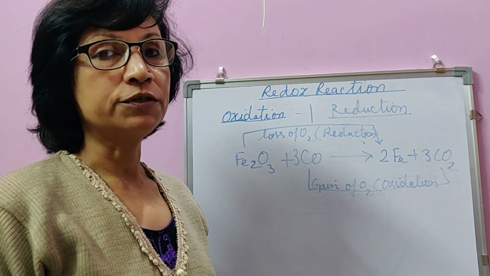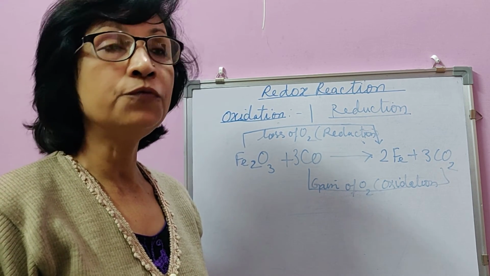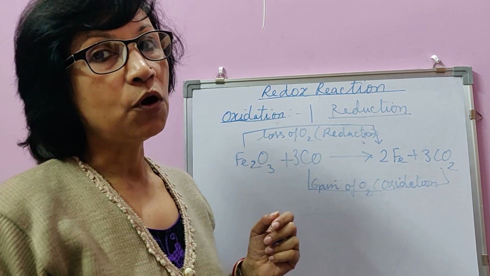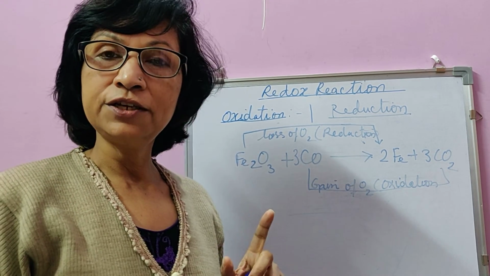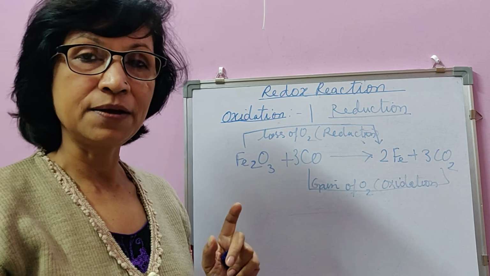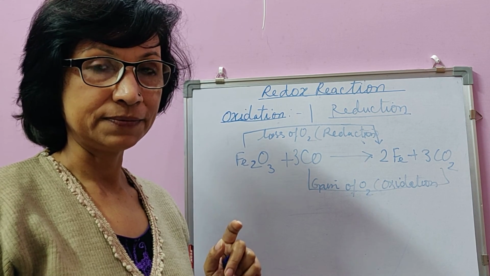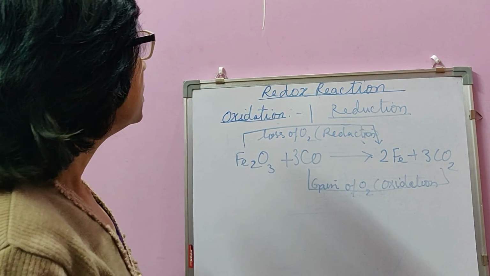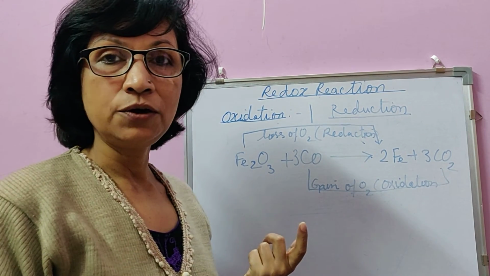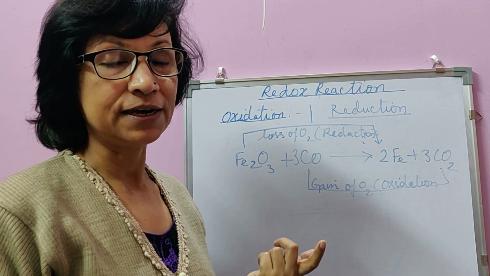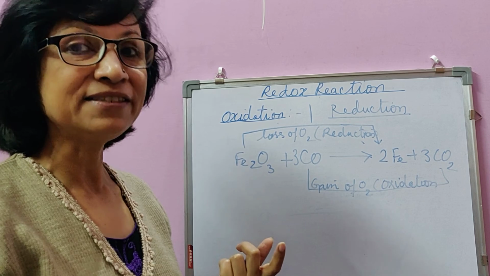In any example of oxidation reduction, if you observe closely, you will always find that oxidation and reduction, both the reactions, are taking place simultaneously. Now here comes another term: oxidizing and reducing agents. Let's discuss this in the next video.